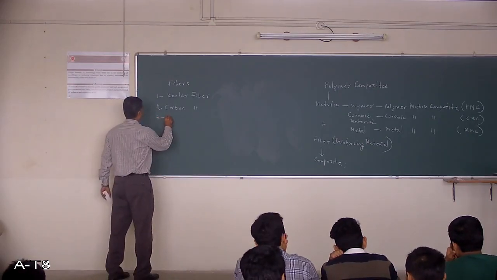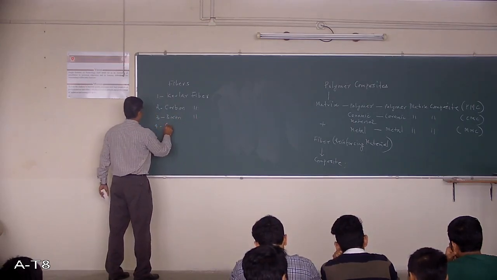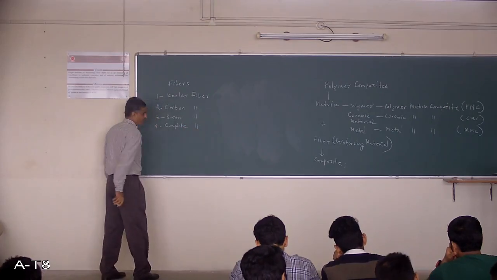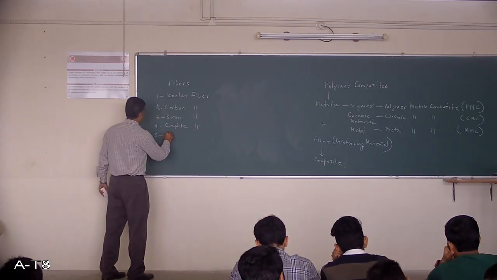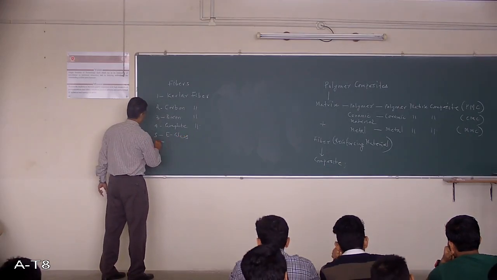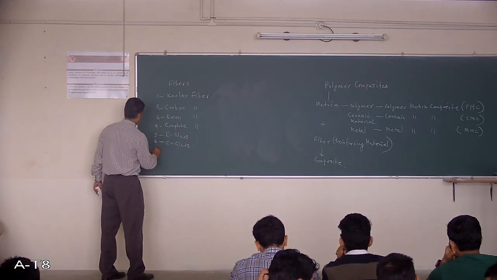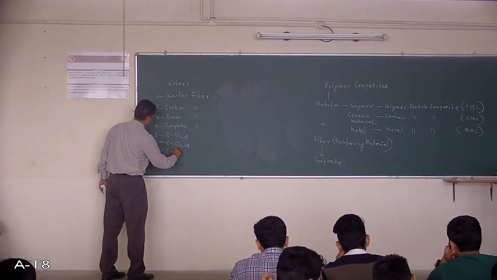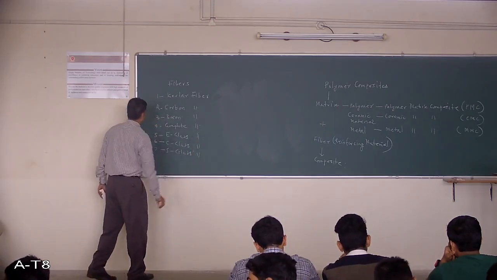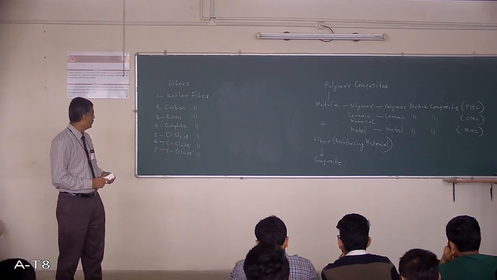I will write here boron fiber, graphite fiber, E-glass, C-glass, and the seventh one, S-glass fiber. Now I have listed the important fibers.